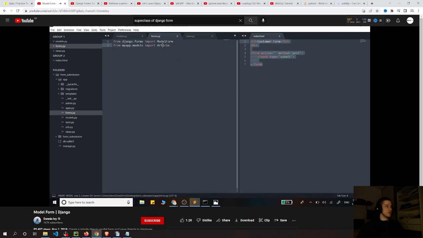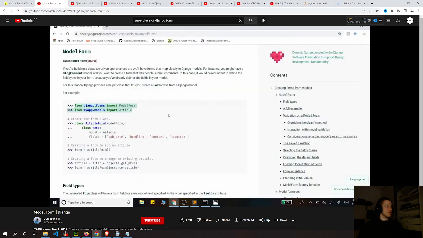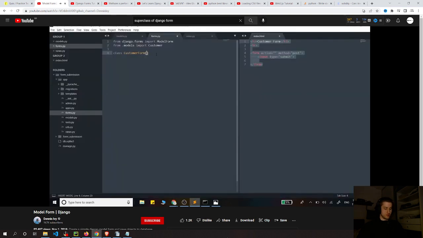So this is what we need in that forms.py file, except we're going to be using our model, so we're going to import the Customer model here from our models.py file. And now we can create that form. We're just going to call ours CustomerForm, and I believe you need to throw in ModelForm.